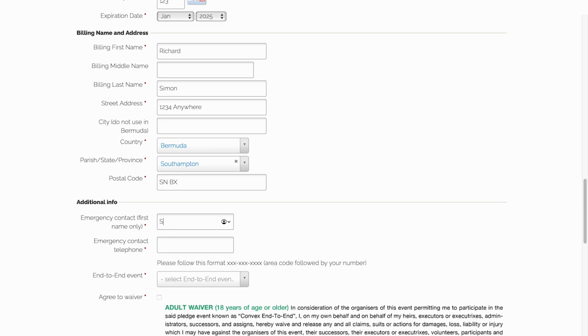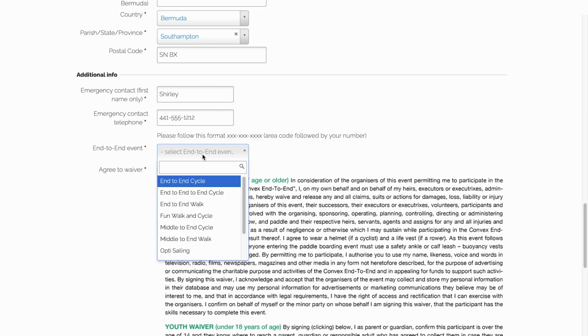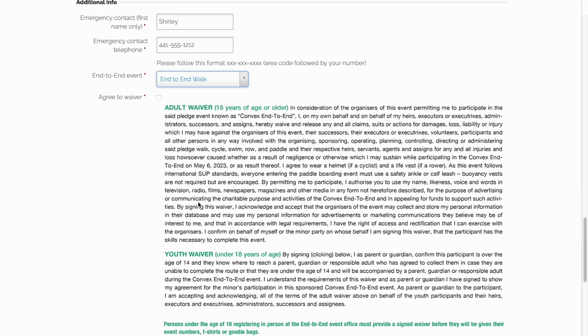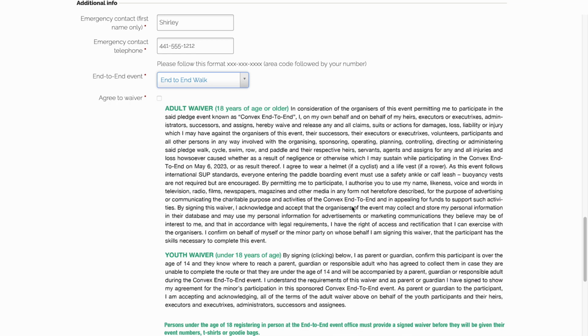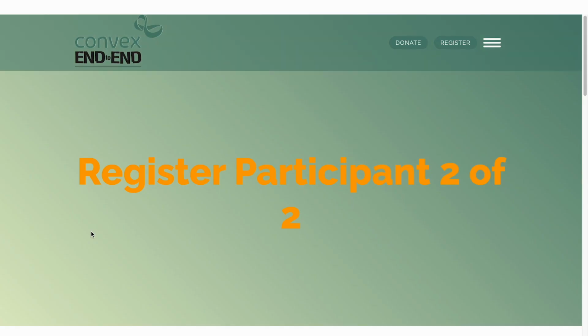Enter the first name of your emergency contact. Enter the phone number of your emergency contact, and then select the event that the first person will be participating in. Read the waiver, and you must agree to the waiver in order to continue. So once read, click in the box next to Agree to Waiver. Click Continue, and then we move to Participant 2.